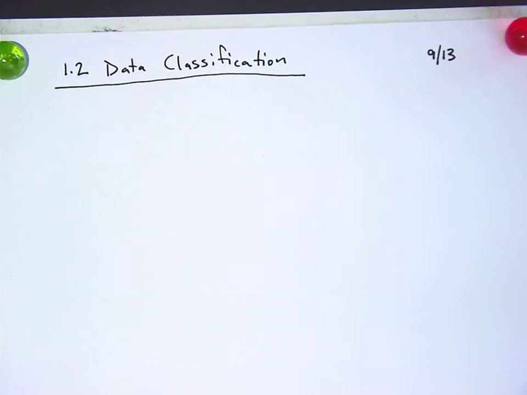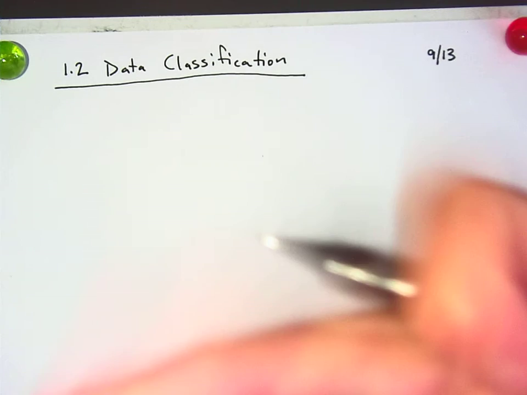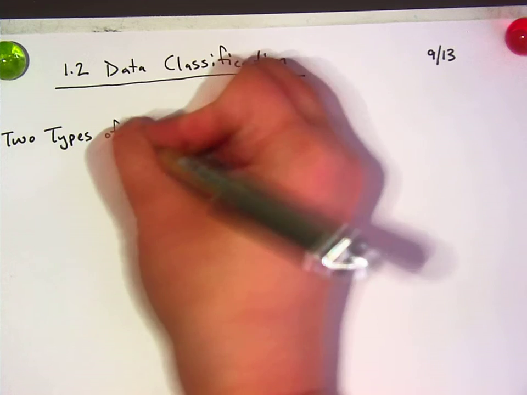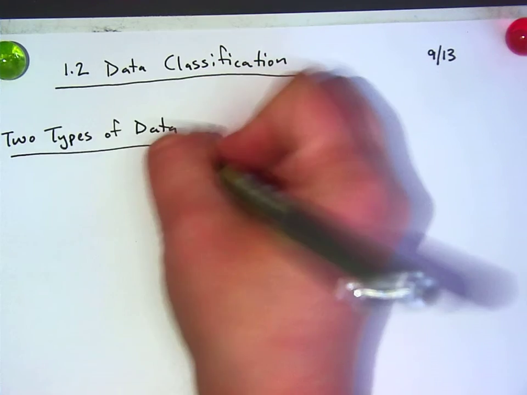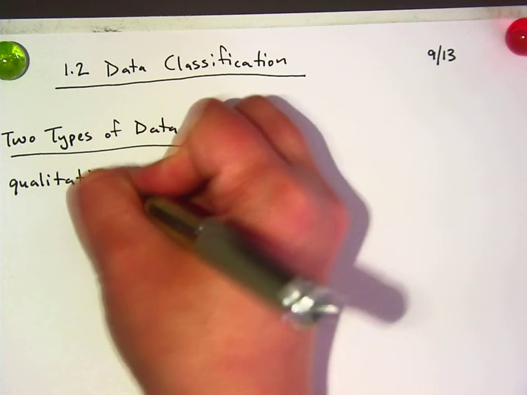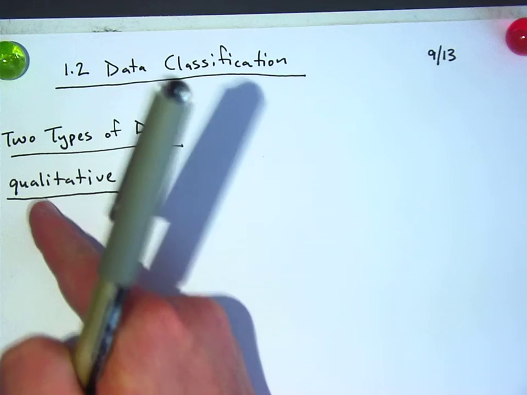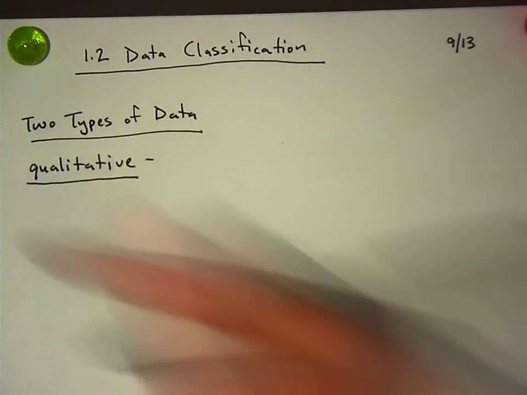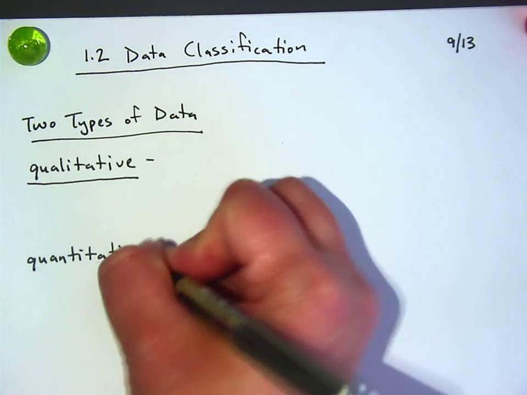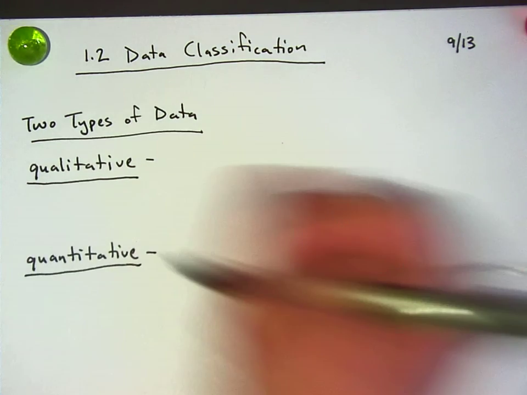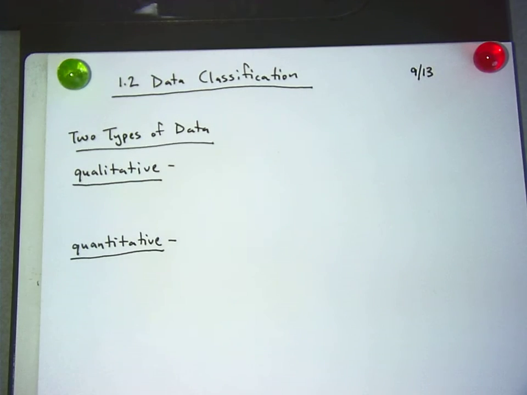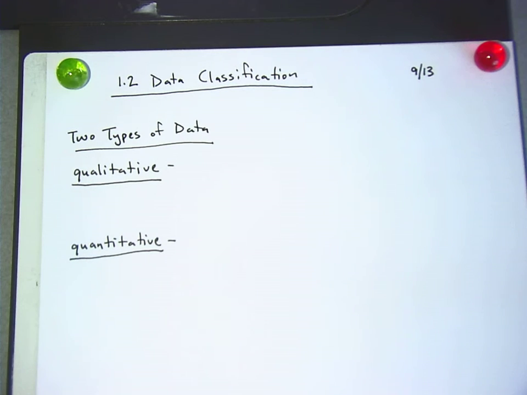So there are two types of data. One is called qualitative. Notice the L, qualitative. And the other is called quantitative. Has anybody seen these words before, qualitative and quantitative? What class have you seen it in, or just in general in your life? Chemistry? Okay.